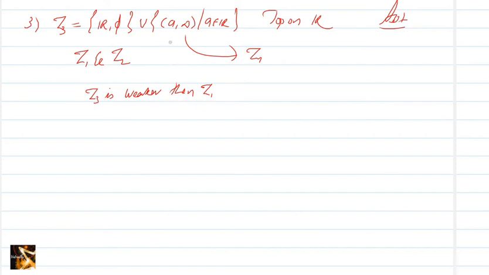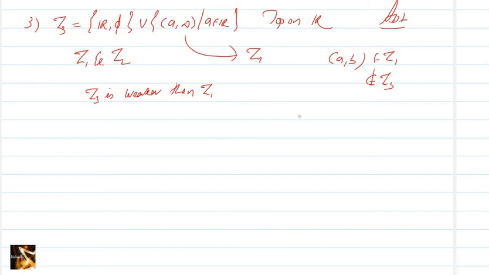Every member of tau 1 is not present here because if you take this element AB, this is in tau 1 but it is not a member of tau 3. But every member of tau 3 is in tau 1. So this is a weaker topology than the usual topology.